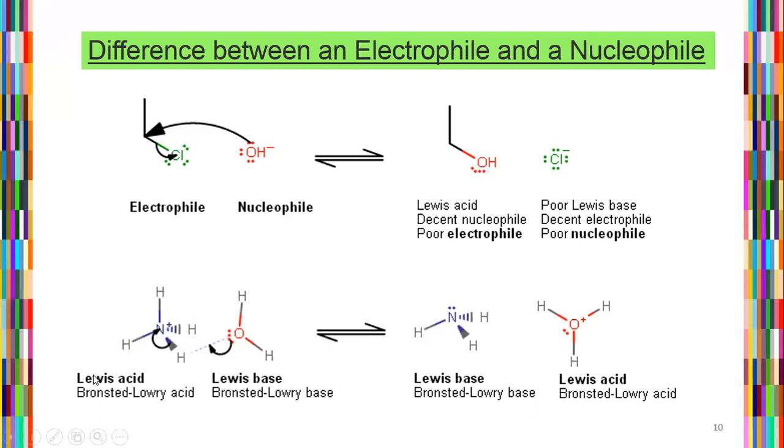So this means the Lewis acid and Lewis base system, compared with the Bronsted-Lowry acid and base definitions, where an acid is an H plus donor and a base is an H plus acceptor. So the formation of Lewis acids and Lewis bases corresponds to the Bronsted-Lowry acids and the Bronsted-Lowry bases.